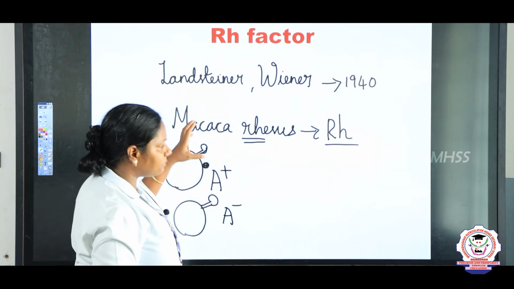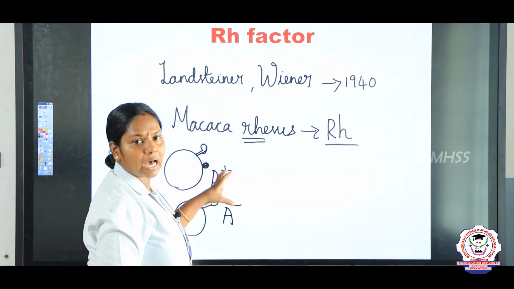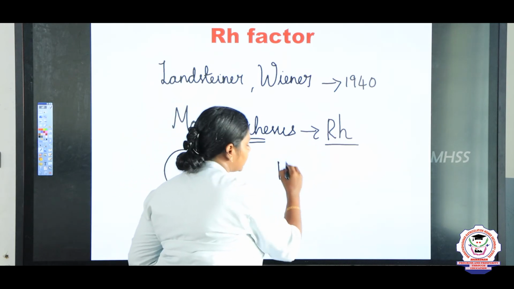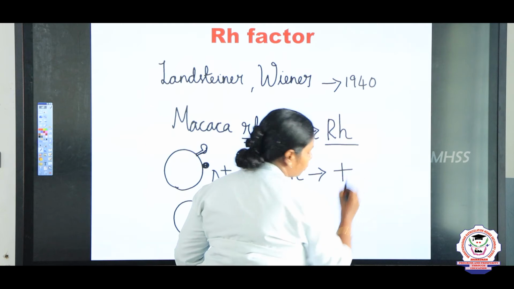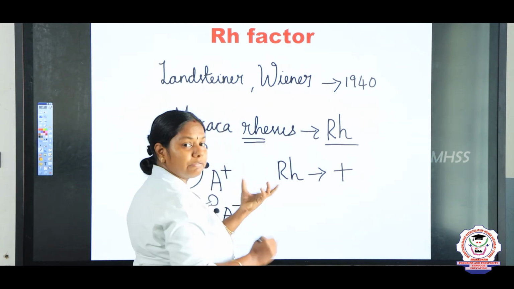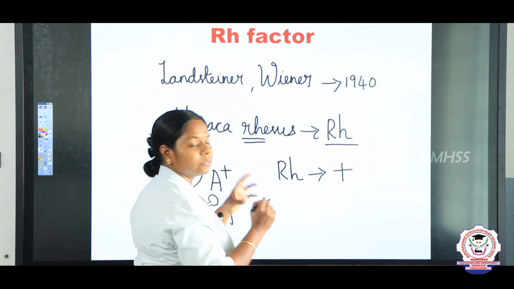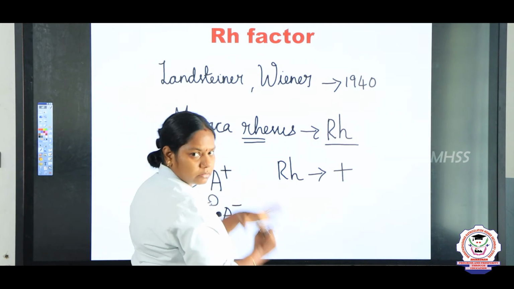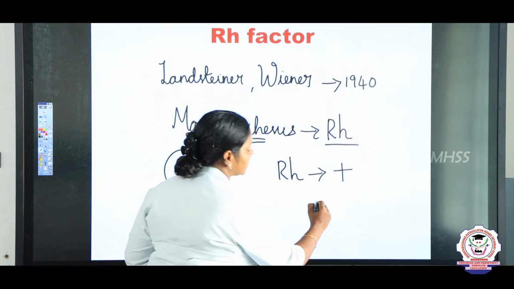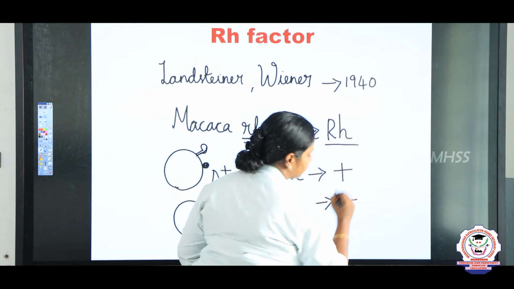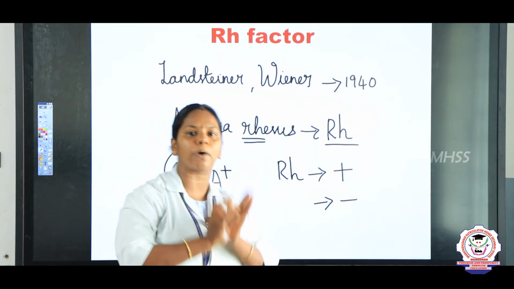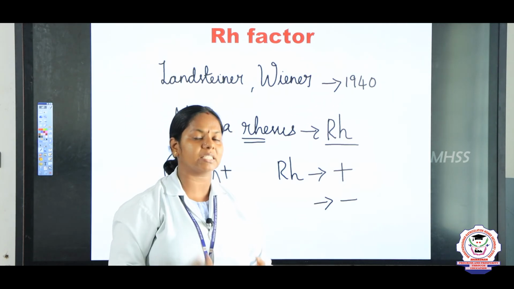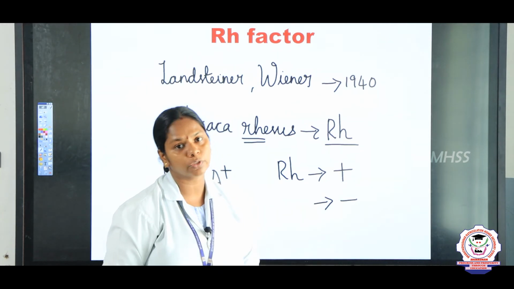So, if RH is present on the surface of the RBCs, the person is positive blood group, and if the person does not have RH on the RBC surface, then the person is RH negative. Persons with RH are said to be the positive group, without RH they are said to be the negative group.